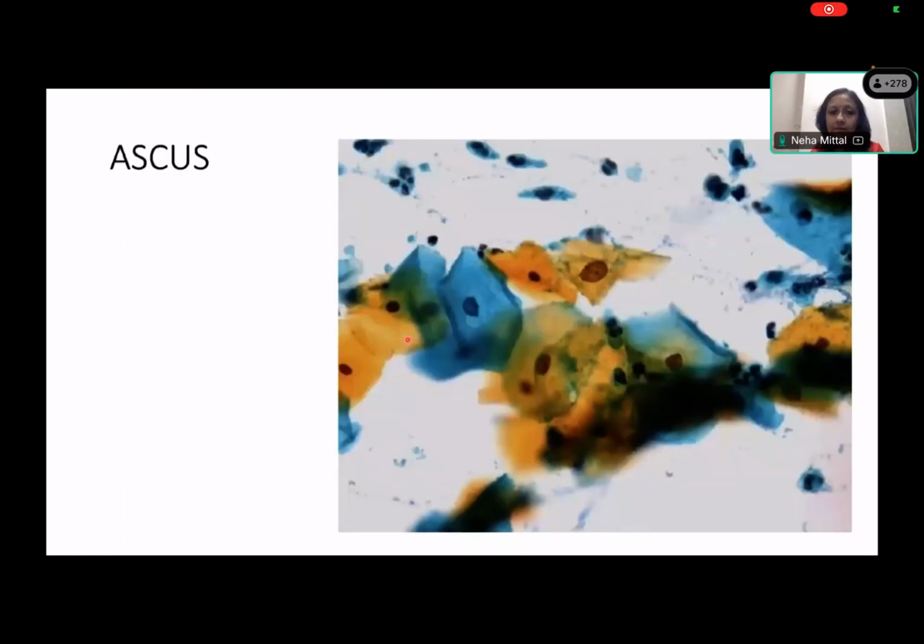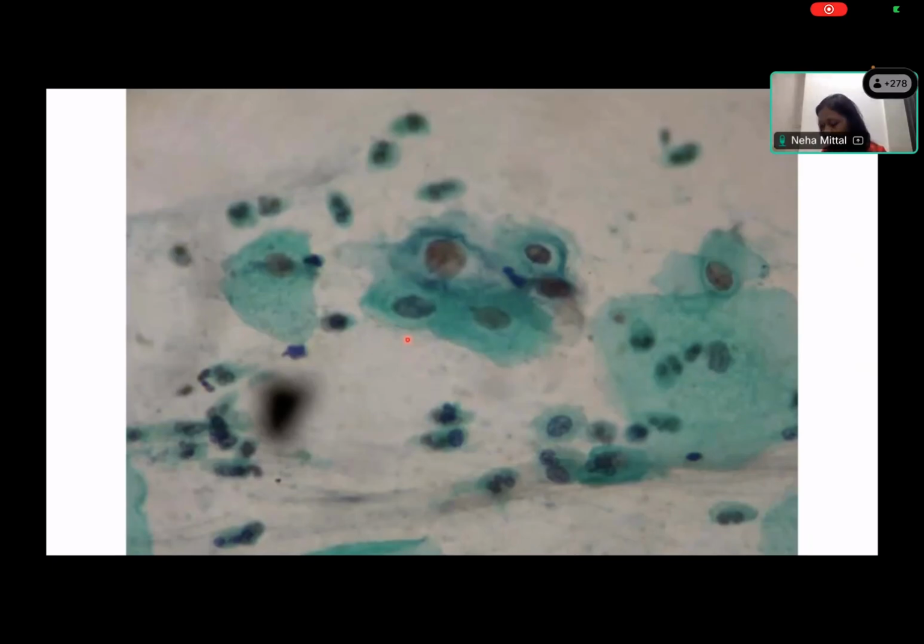So what is this? How will you classify this? How will you report this? As LSIL, ma'am. So squamous epithelial. Tell me the exact terminology that you will use. So, squamous intraepithelial lesion. Correct. What, L or H? L, ma'am. Correct, L cell. Okay. Why not H cell?